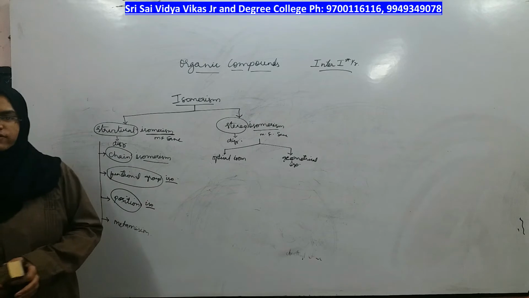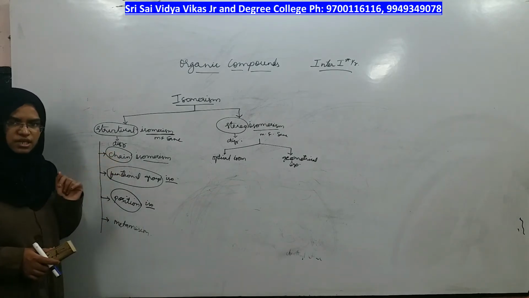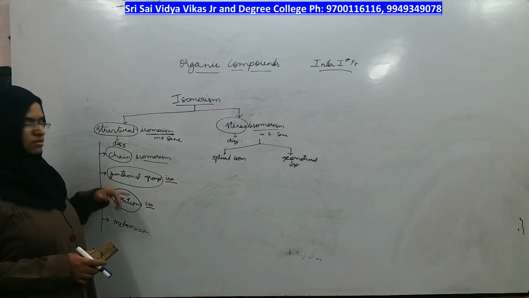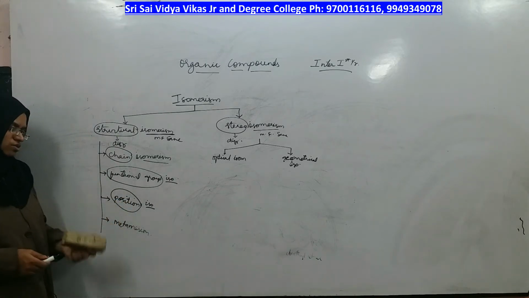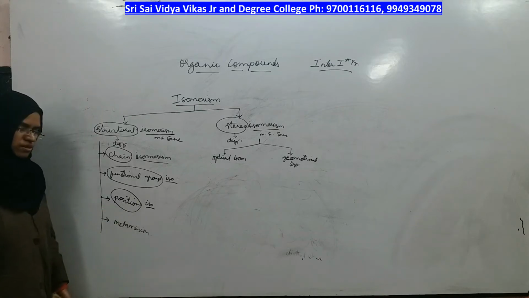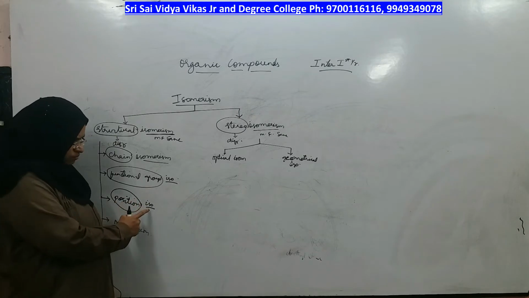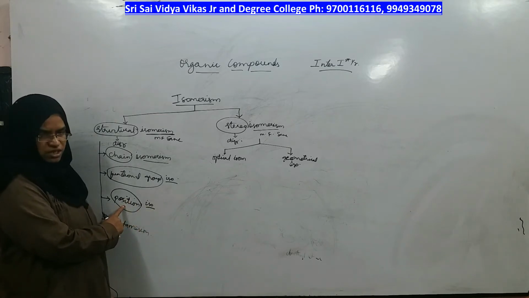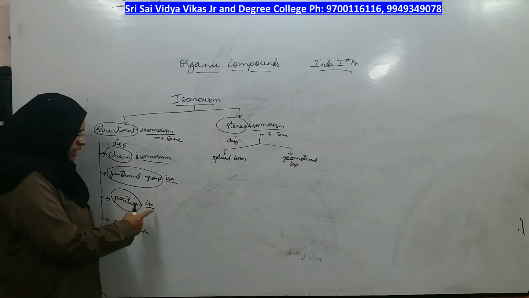In the last class we were discussing isomerism, and in that we have seen the first two types of structural isomerism, which were chain isomerism and functional group isomerism. Now let us go to the next type of structural isomerism, which is position isomerism. I define position isomerism as when two compounds have the same molecular formula, the same functional group, but only its position is different. The position of the functional group is different in compound A and compound B.